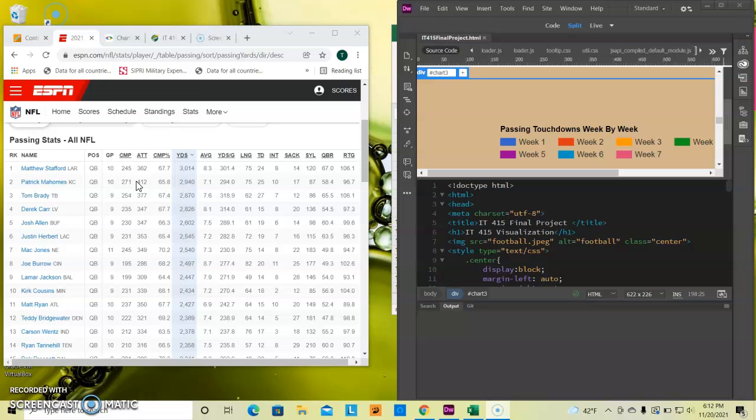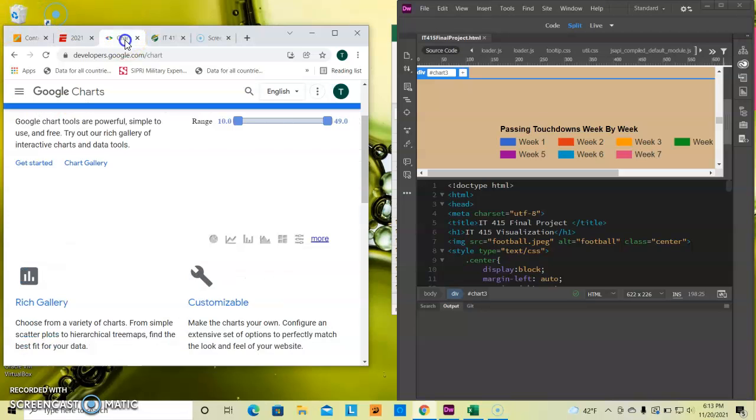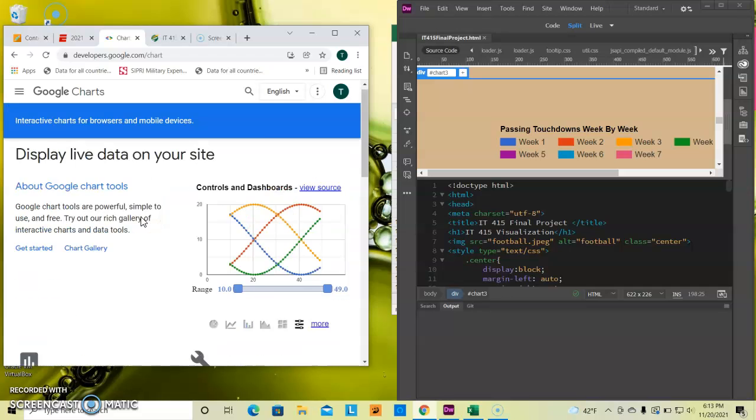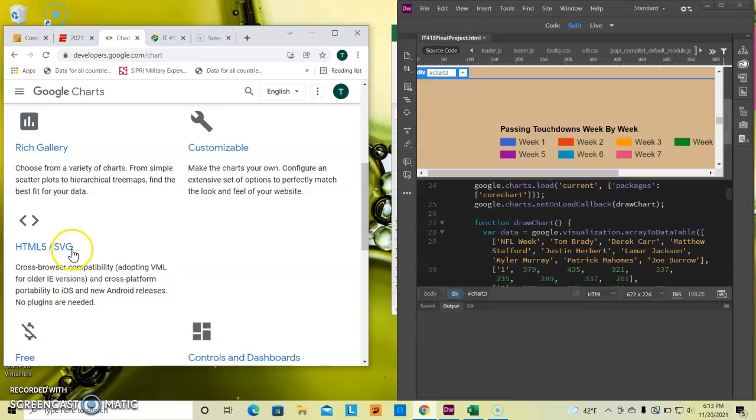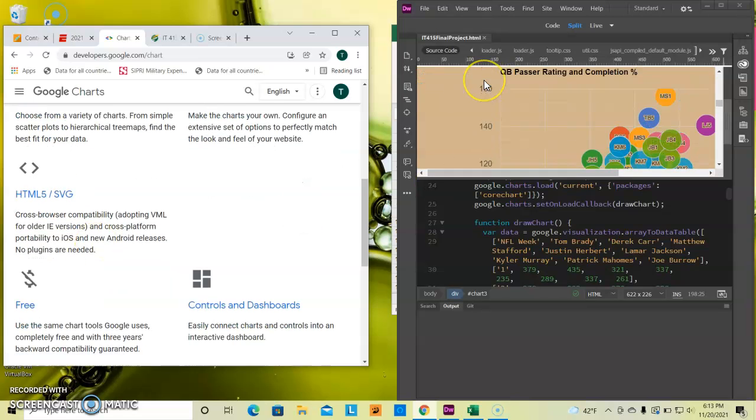Where I got my data from, I got my data from ESPN.com, which is one of the best sources for sports and the most popular by far. The visualization tool I used was Google Charts, and the different graphs I used include area charts, bar charts, and a bubble chart.